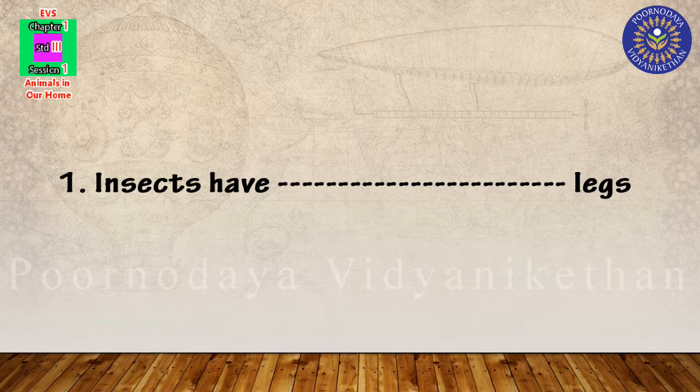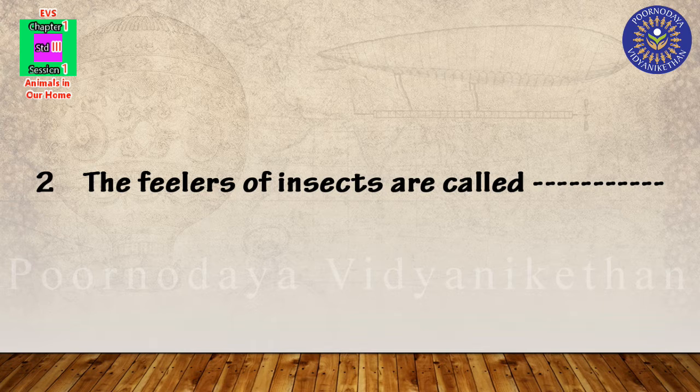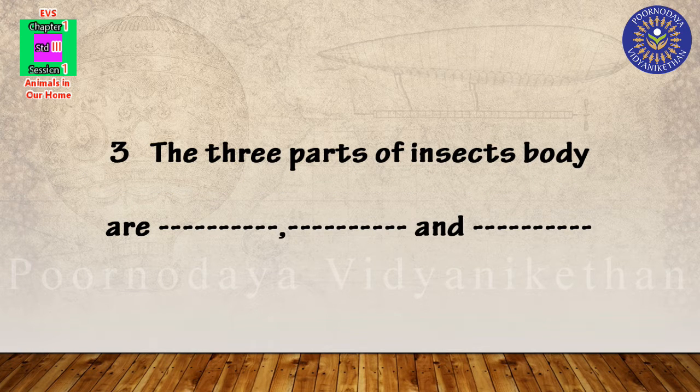First one, insects have dash legs. How many legs? Six. Second, the feelers of insects are called dash. Can you say? Antenna. Third one, the three parts of an insect's body are,